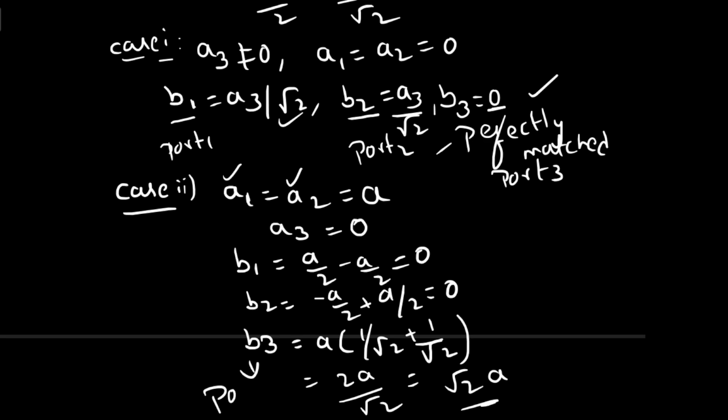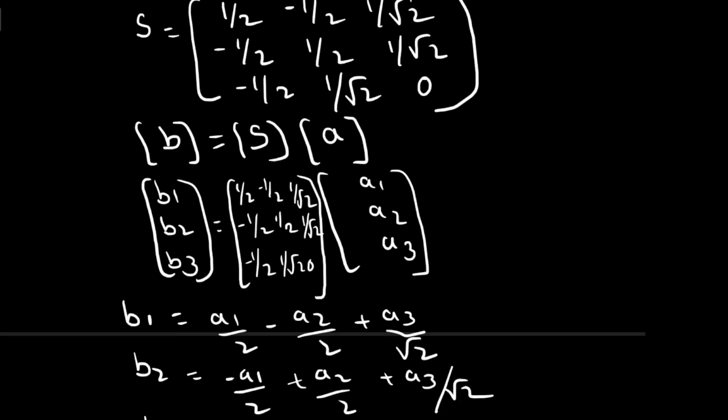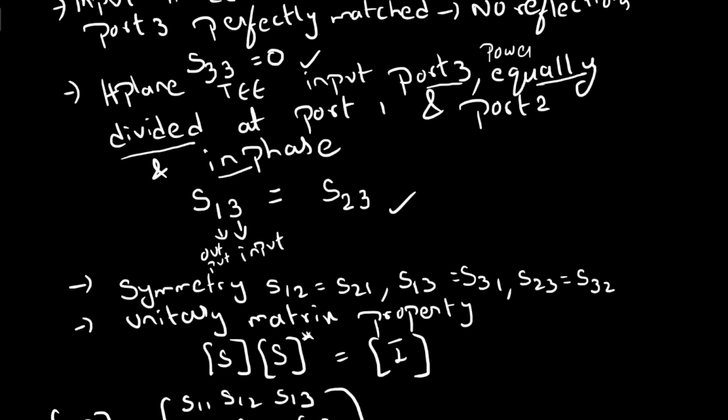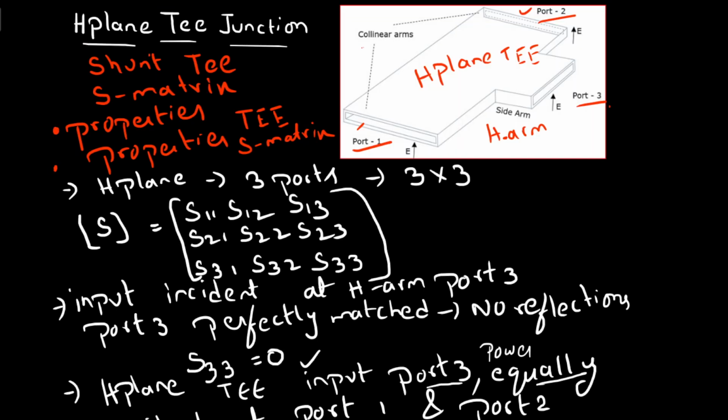If the same input is applied to port 1 and port 2, the power will be propagated through port 3, and it is the summation of the power at port 1 and port 2, which is nothing but root 2 A. So this is about the H-plane T junction and how to derive the scattering matrix for the H-plane T junction.